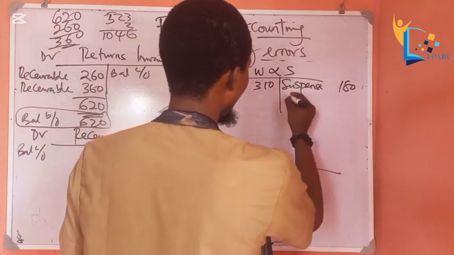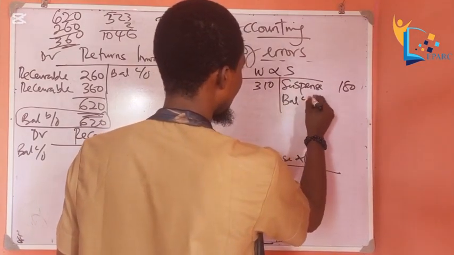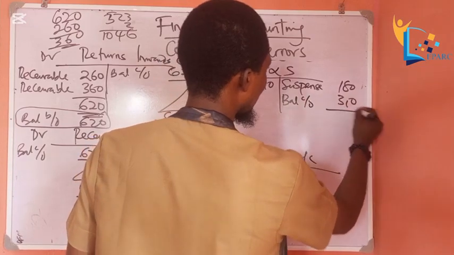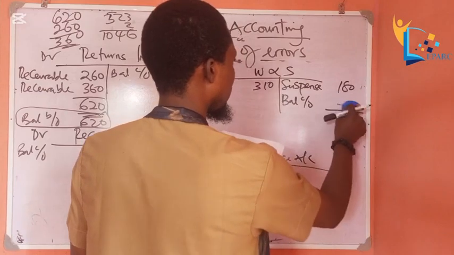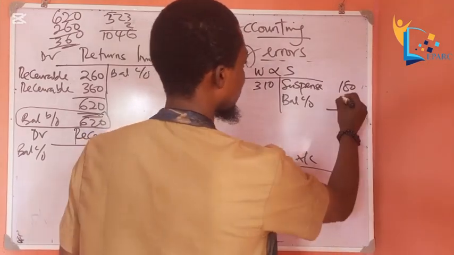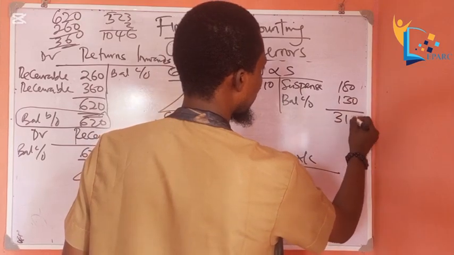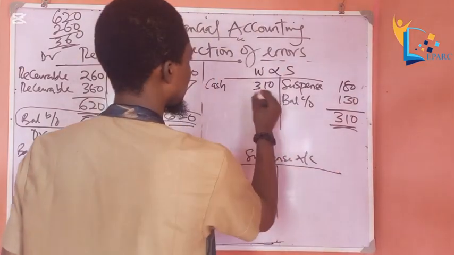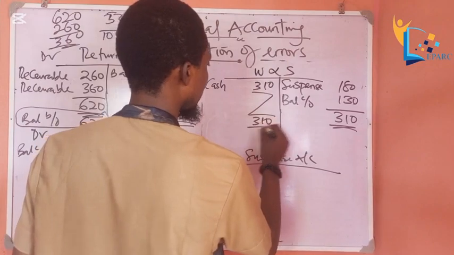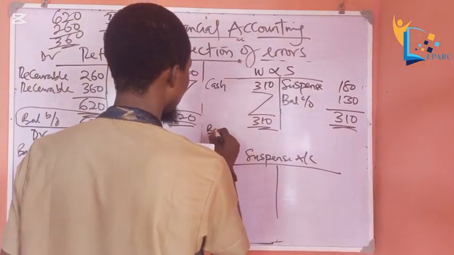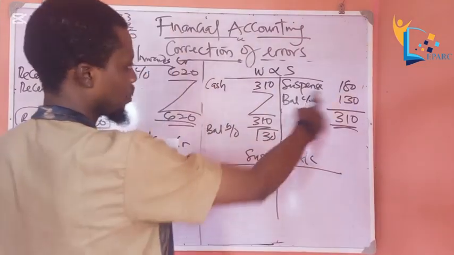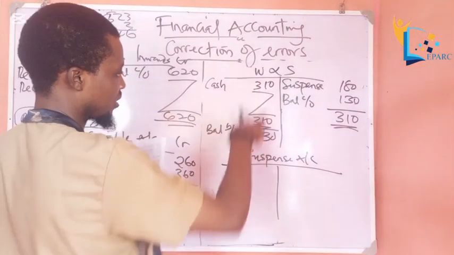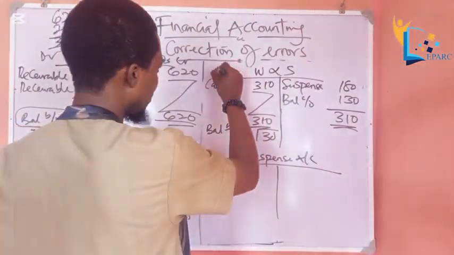So balance carry down, we have 310. Sorry, balance carry down, you have 130. The total will give you 310. So balance brought down 130. You see the right amount is now on the wages and salary side, on the debit side.